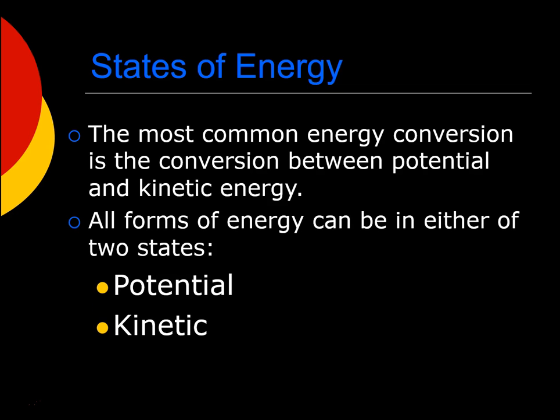All forms of energy can either be considered potential energy, as in stored energy, or kinetic energy associated with some sort of movement. For example, heat energy. If you've ever seen a campfire, you see these wavy lines above it, or anything that's hot. That's showing you that there's motion associated with that heat. And in fact, the temperature of an object is just a measure of the average kinetic energy of the object's molecules.